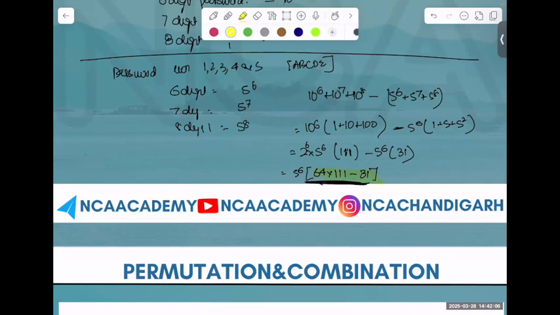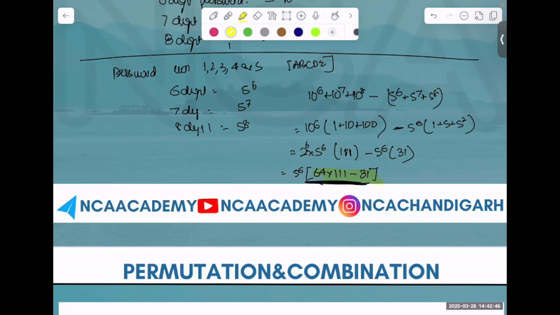Clear? At least I had done this earlier in probability, and I had specifically said why at least comes. At most में क्या करते हैं? उल्टा होता है. That's it. Smart, easy question है, इतना कोई difficult नहीं था, लंबा दिख रहा था. That's why you had a problem with it. Otherwise the question we've done. This is back to theorem 1 which you're saying. जिसको theorem से याद रहता है वो theorem से याद रखे, जिसको logic से याद रहता है वो logic से याद रखो. Because filling का, because with repetition है, तो मैंने क्या बोला था? n raised to power n. Without repetition होगा n factorial.